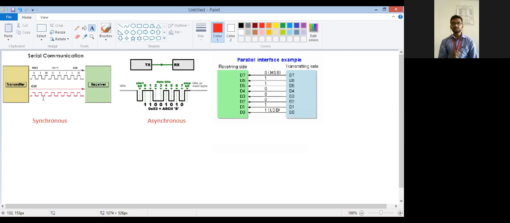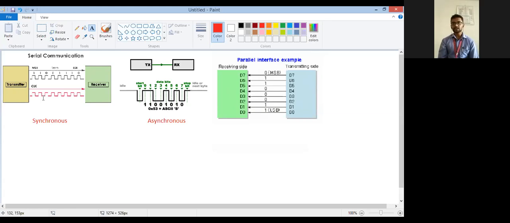If the circuit is working on the rising edge or the falling edge of the clock, then it is called edge triggered synchronous communication. If the data is transmitted along with the level, binary 1 level or binary 0 level, that is, when that level is reached the data is transmitted or received, then it is called level triggered.